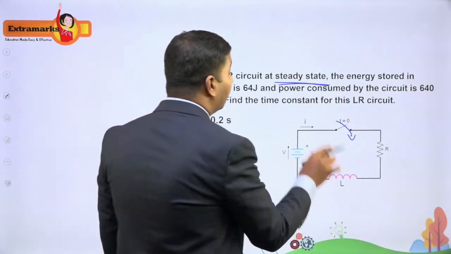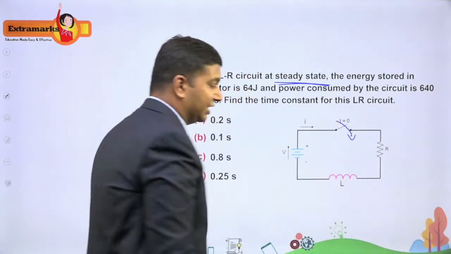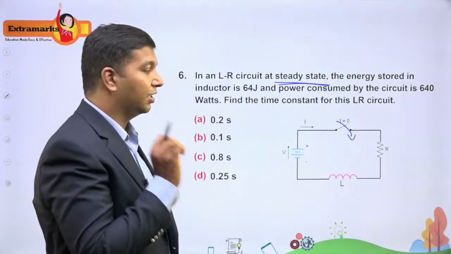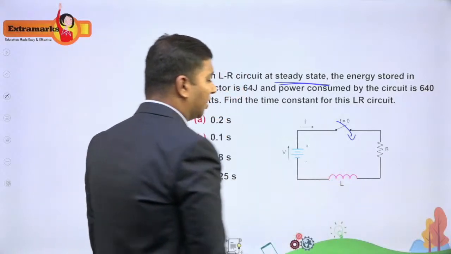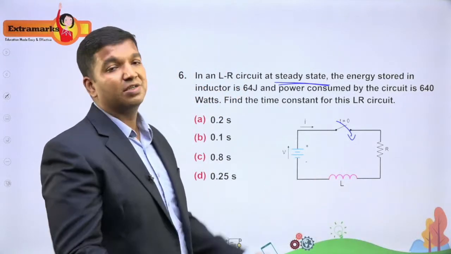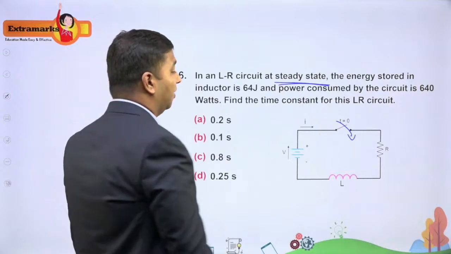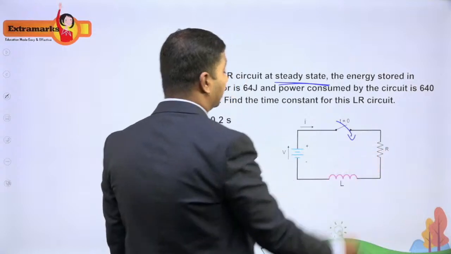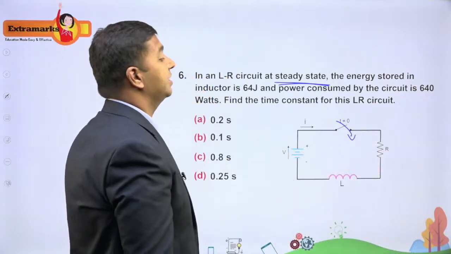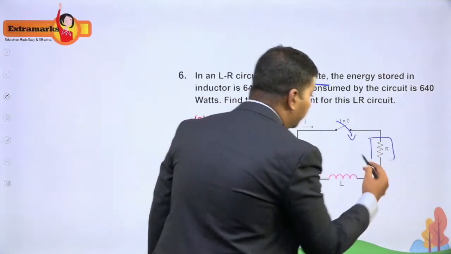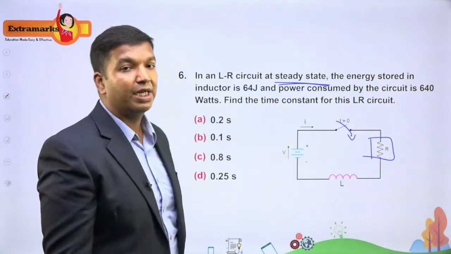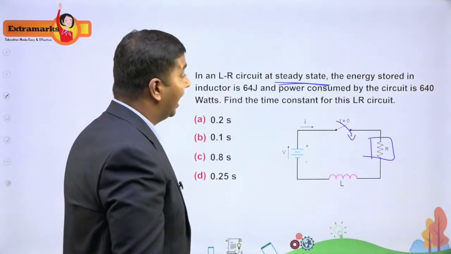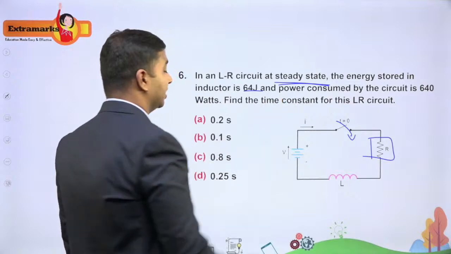For steady state, this inductor behaves as a short circuit. So here we have to consider a pure inductor, it is not dissipating any power. In reality, you don't get to see any pure inductor. Coming back to this, the power dissipated in the circuit is only due to the resistor, so they have given it as 640 watts, and the energy stored in the inductor is 64 joules.